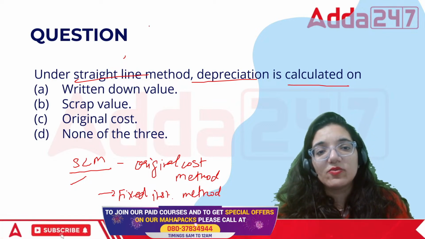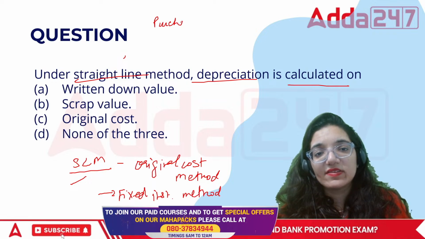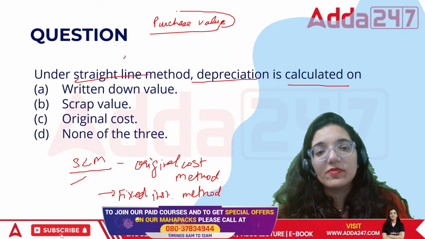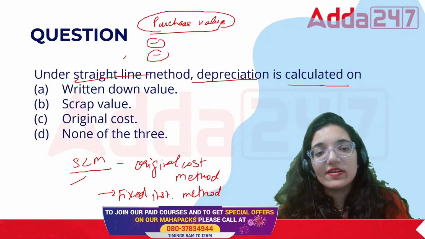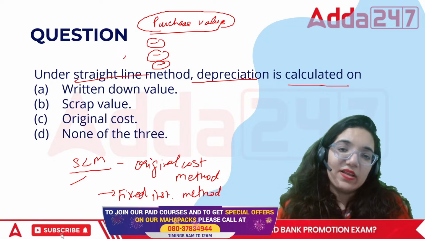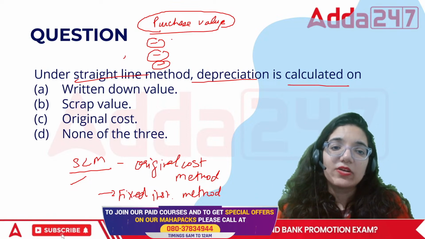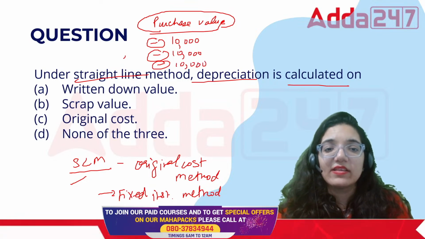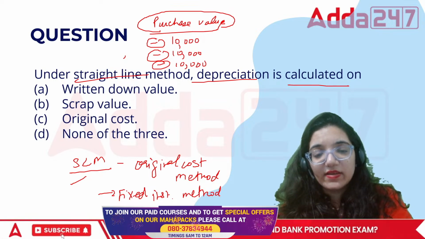Under this method, whatever the purchase value is, we take the purchase value, and from the purchase value we will deduct the various things. That is, whatever the depreciation would be for every year. If it is 10,000, every year we are going to deduct 10,000 out of it. Okay?